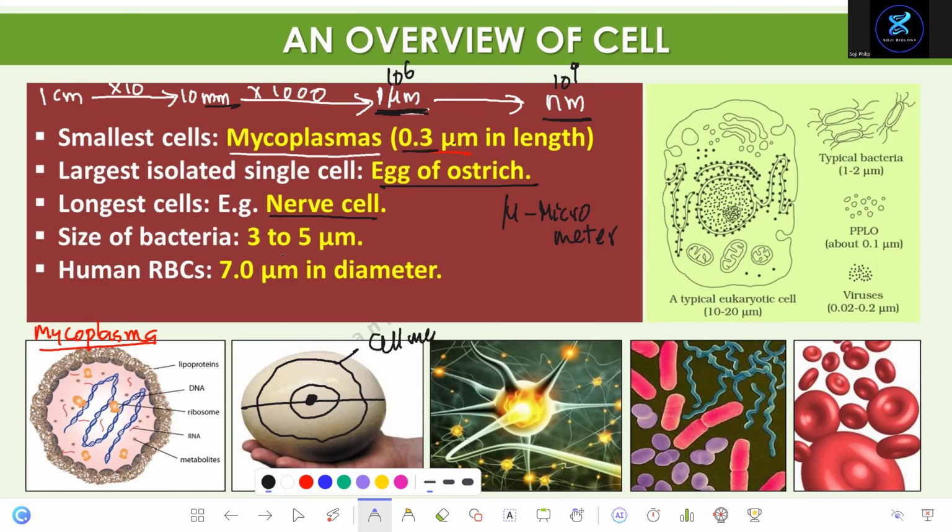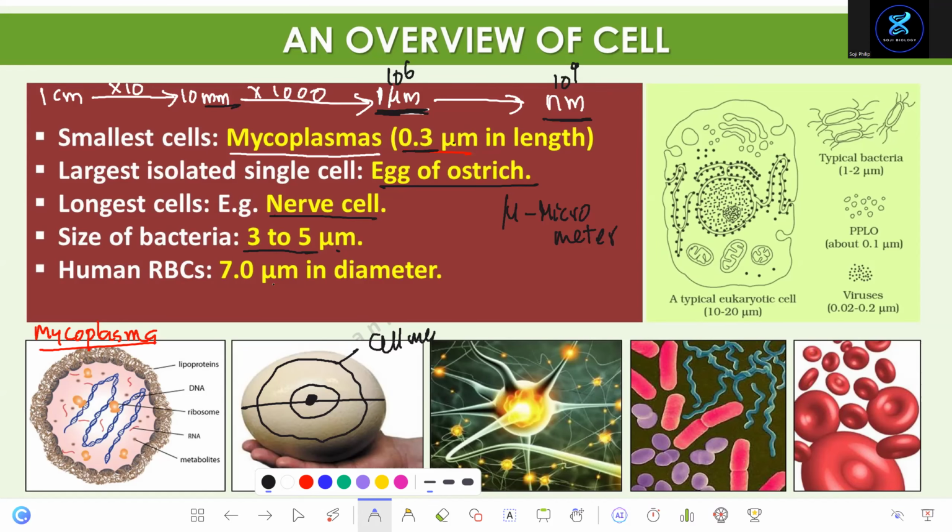And the size of the bacteria is 3 to 5 micrometer. Look at this one. Mycoplasma is 0.3, right? So it's almost 10 times smaller than the bacteria.